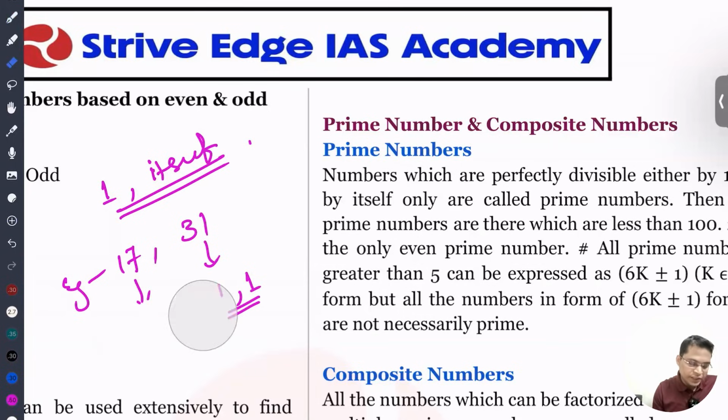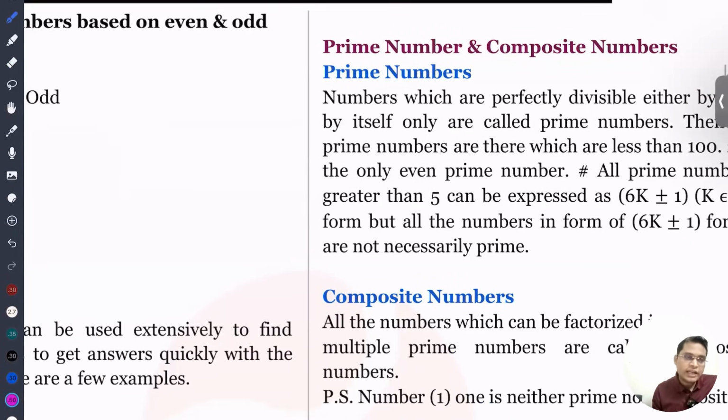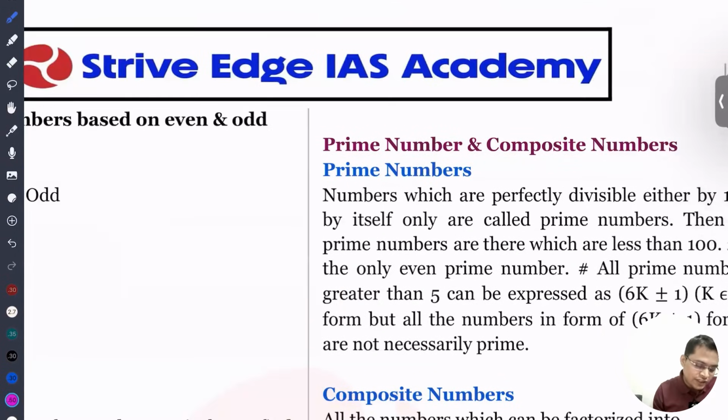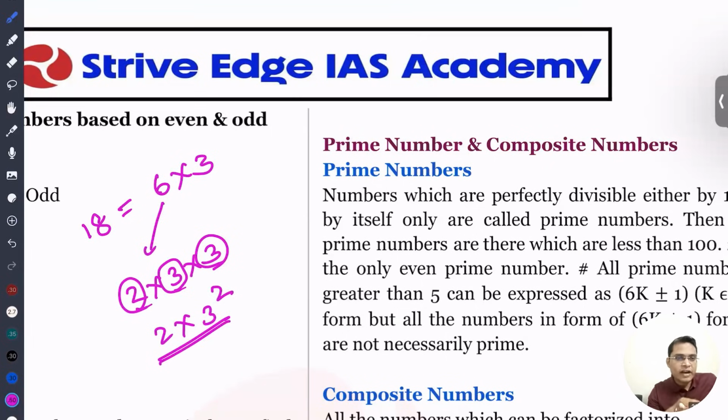Okay, let's move ahead. So next is composite number. Any number that can be factorized into prime factors. For example, composite number, I'm just writing 18. So I can factorize 18 into prime numbers. For example, 6 into 3, and 6 I can write as 2 into 3, so 2 into 3 into 3. So these factors must be prime numbers. So I can write 2 into 3 squared. If you are able to factorize any number into smaller numbers, in that case we can call this number a composite number.